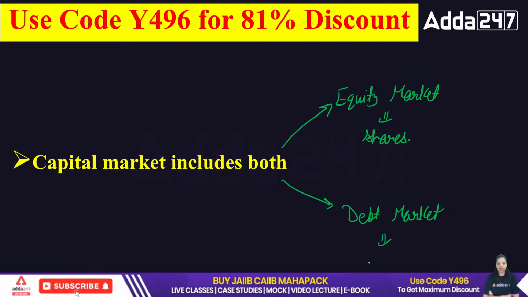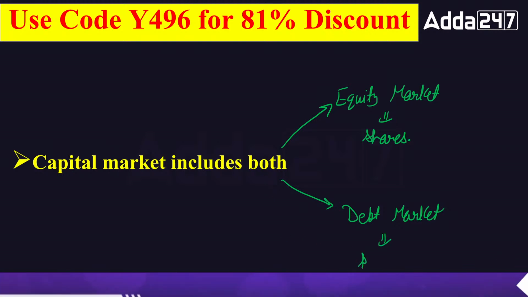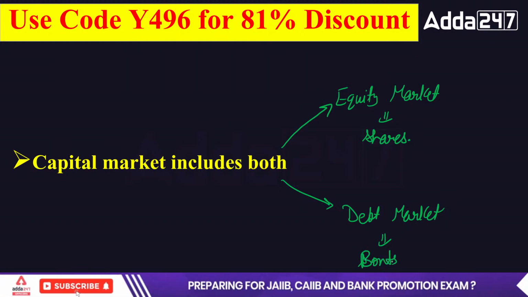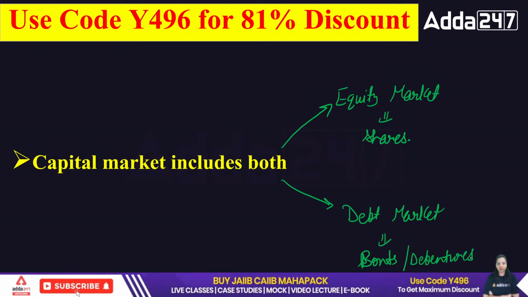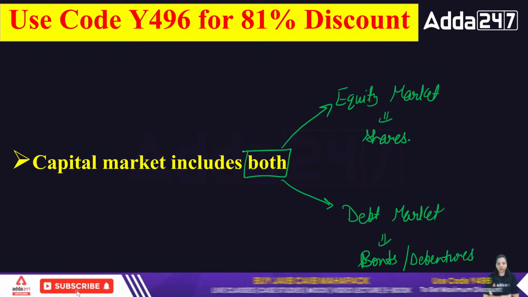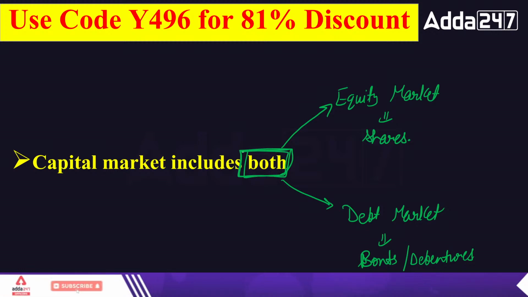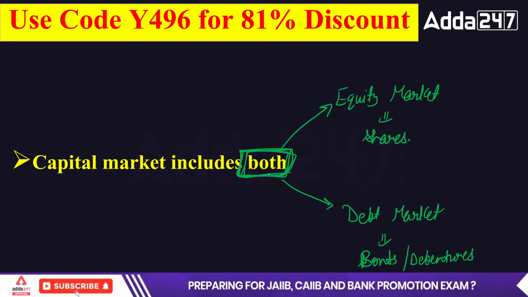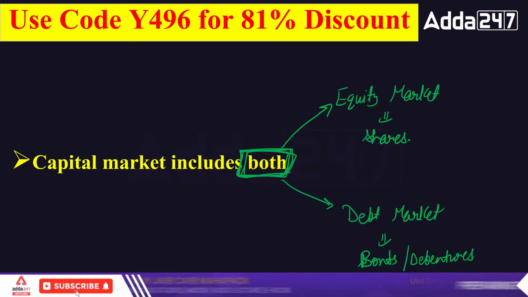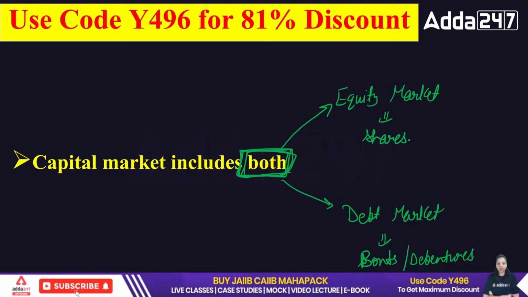In debt market, we are selling and purchasing bonds and debentures because these are the debt instruments. Okay, so this is the difference between the money market and capital market we have discussed.